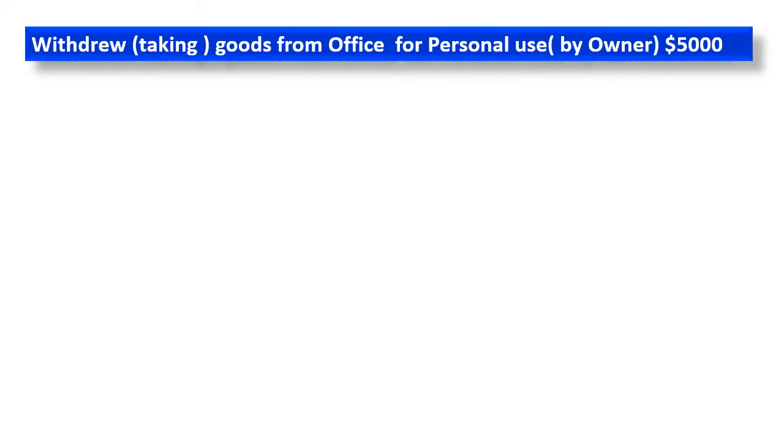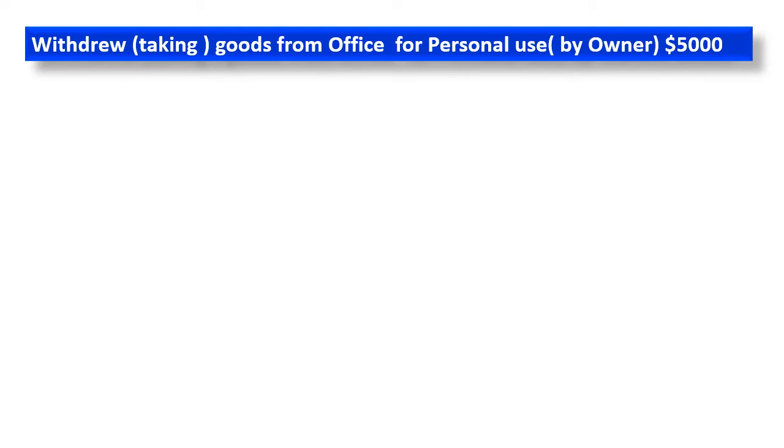Next, we are going to discuss withdrawing or taking goods from office for personal use. Just before, we took cash from office for personal use, right? By personal use, I mean the owner is taking. Here, withdraw goods from office for personal use, $5,000. That means 5,000 is the worth of the goods that we took for personal use.